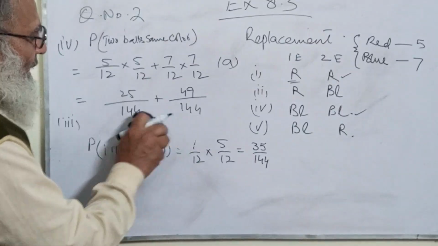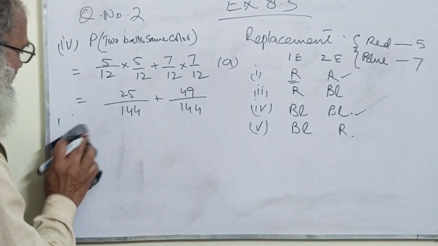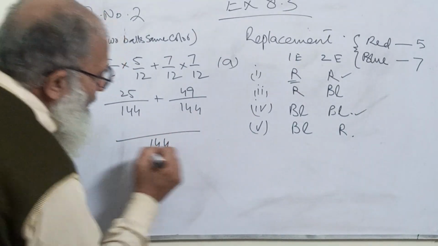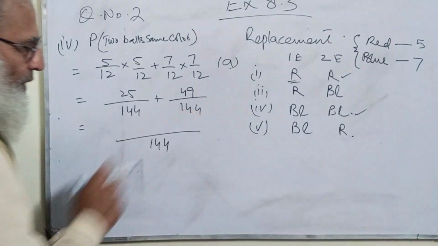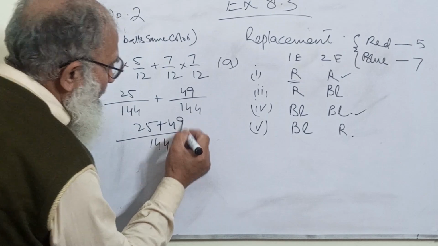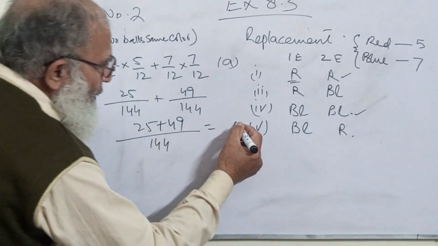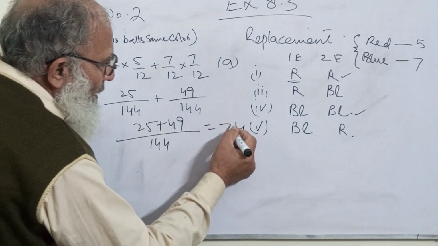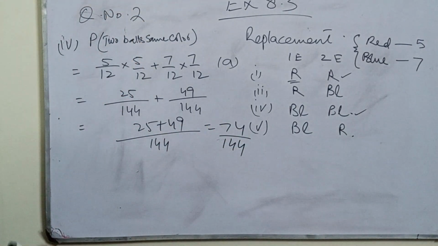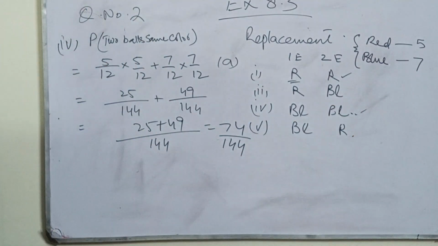Now, since it is addition, let me erase the whole thing from here. So it will become 144. The LCM will be 144. It will become 25 plus 49. Okay, now it will become 74 upon 144. So this is your probability that the two balls will be of the same color.